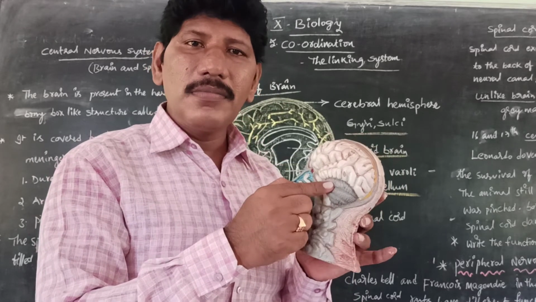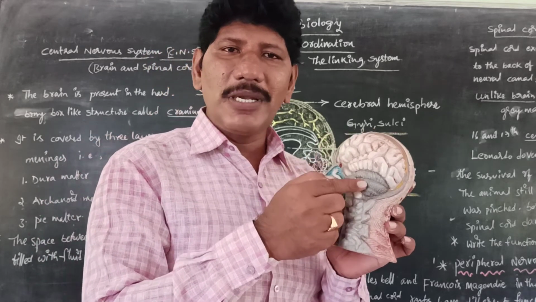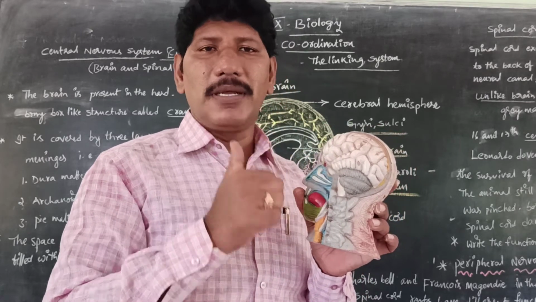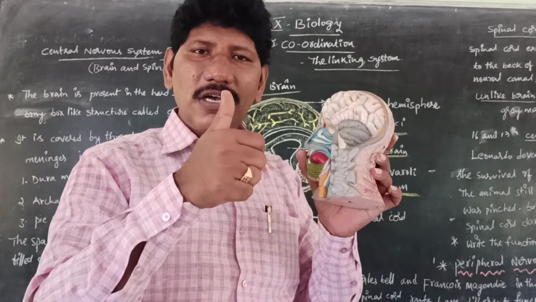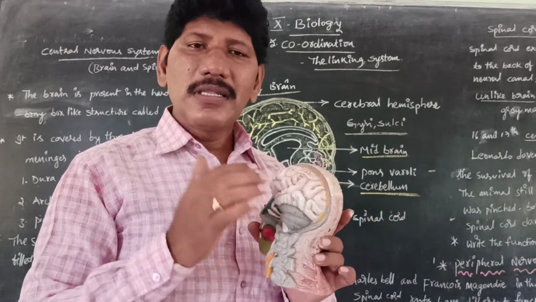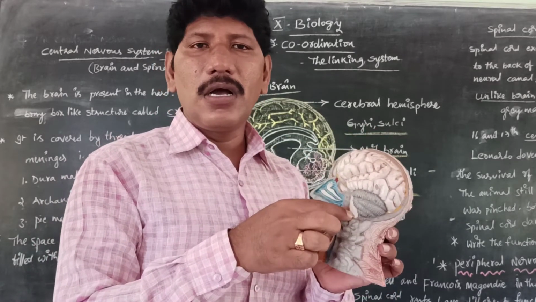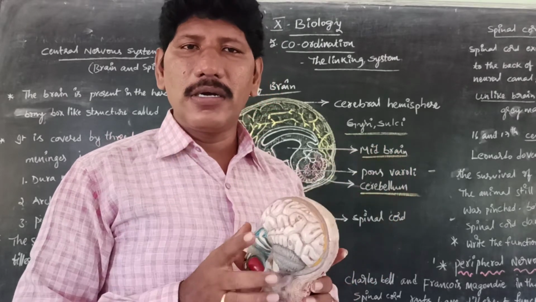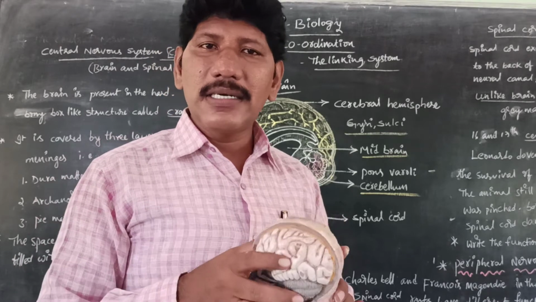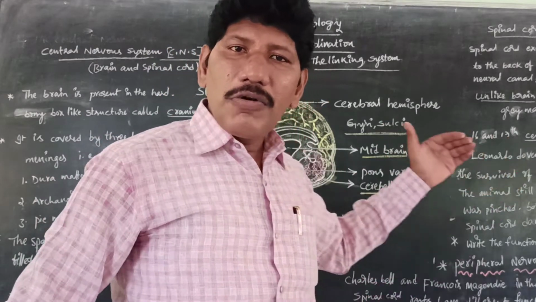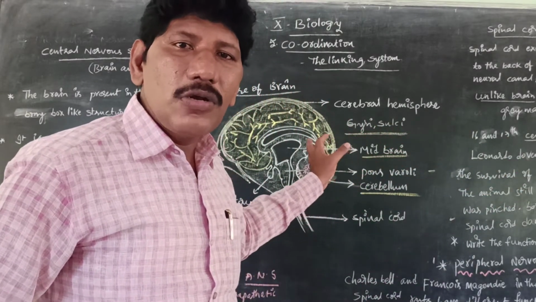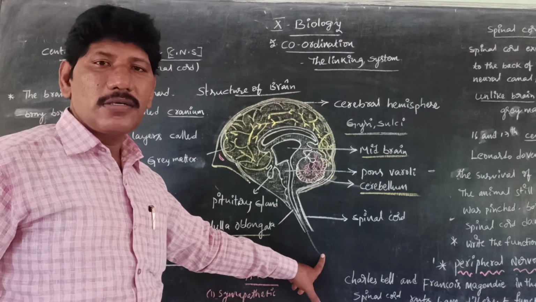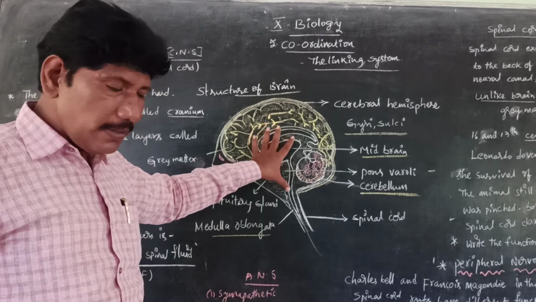So what is the purpose of the cerebellum in our human brain? It maintains the equilibrium or balance of our body posture. The second one is the medulla oblongata. The medulla oblongata continues as the spinal cord. The spinal cord is nothing but the continuation of our human brain, the medulla oblongata. So this is the structure of the human brain.